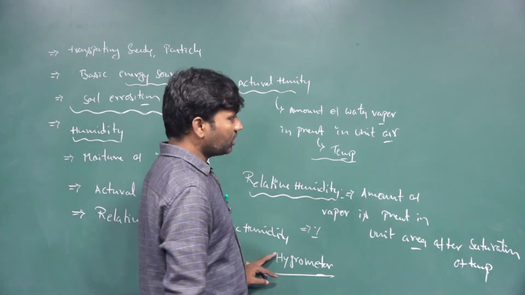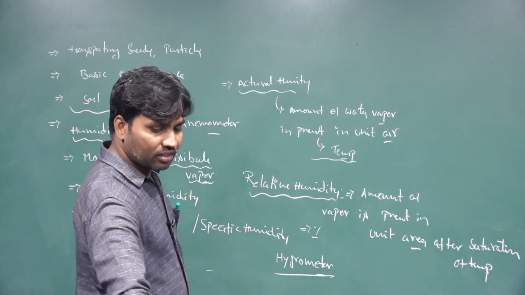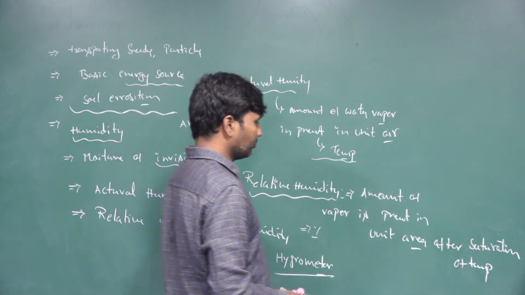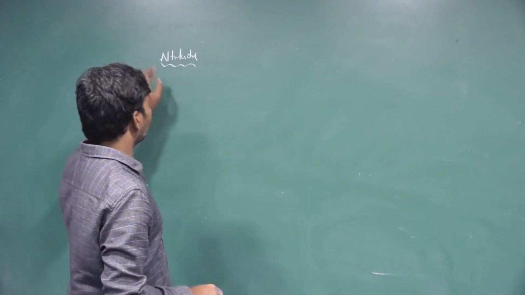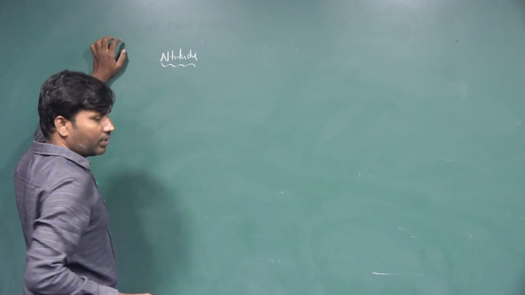So this is another important abiotic factor of the ecosystem. The next factor is altitude.